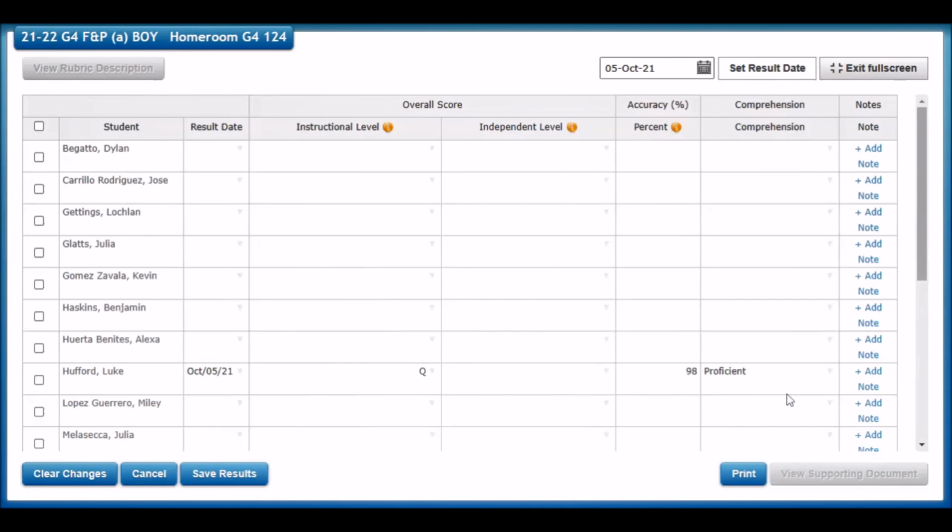I can see the score that I've entered here. If I had to change something, I can click back into the field and change it. If I had to clear changes, I could select the students whose score I wanted to clear and click Clear Changes, or simply type over the score or scores that I typed in before. Make sure when you're finished, you click Save Results.